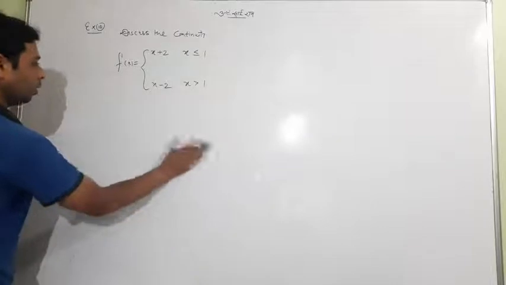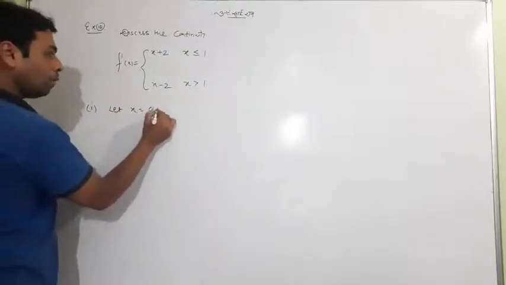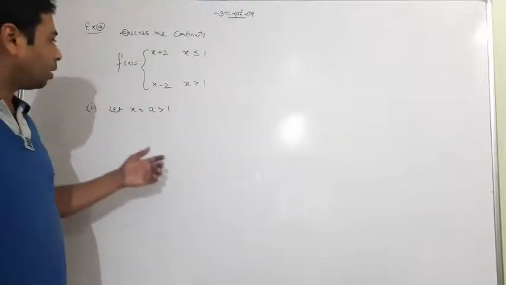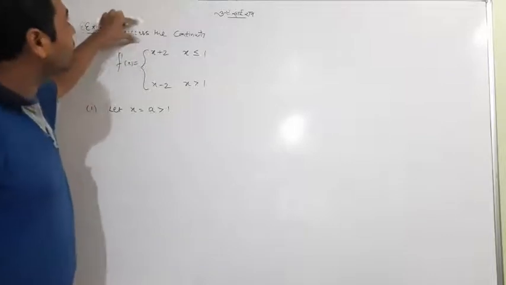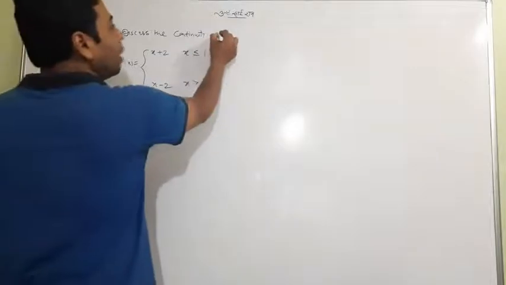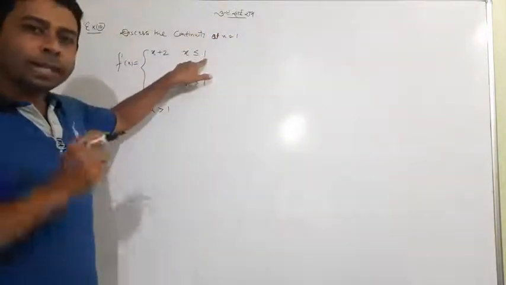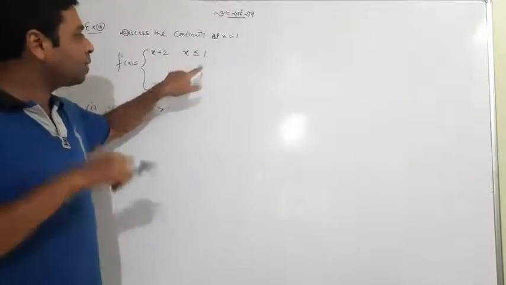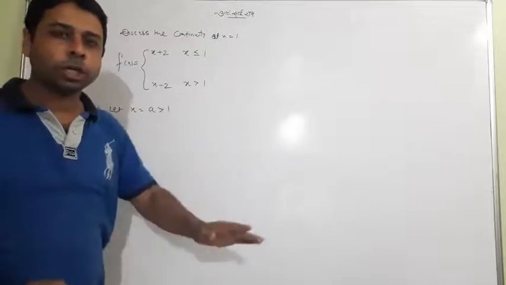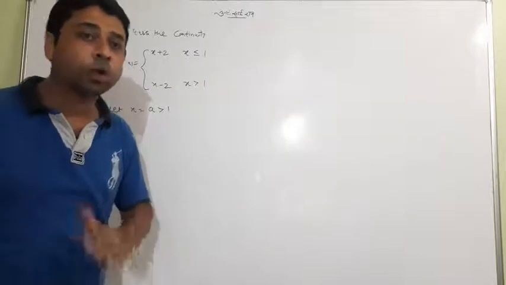First condition: let x equal to a which is greater than 1. Hope this may be tough for you, but if you think about the statement of the question, you will know what I am doing. If it is written x equal to 1, students, you just have to find the right hand limit at 1, left hand limit at 1 and main value at 1. And when all three are equal, the function is continuous. But if it is not written, guys, you have to find the continuity at all x.